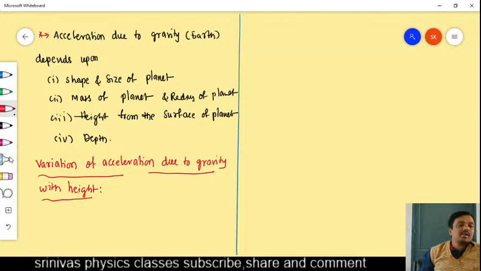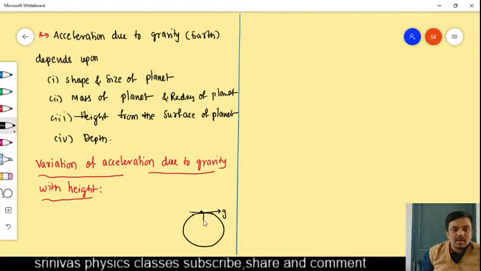How will we know how acceleration due to gravity varies with the height? For that, we can consider this as a planet, Earth, or any planet. On the surface of Earth, we take the acceleration due to gravity as g, and the radius of the planet is capital R here.